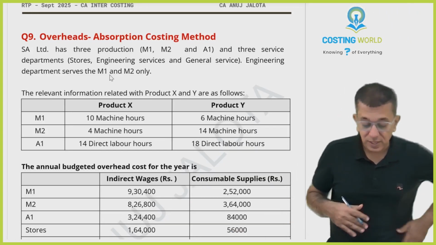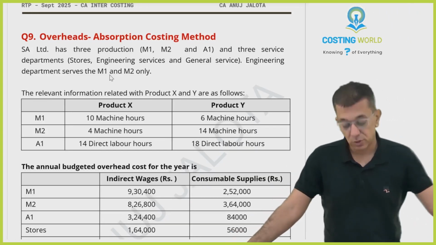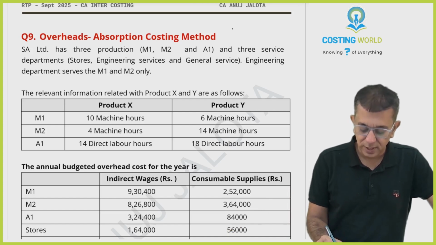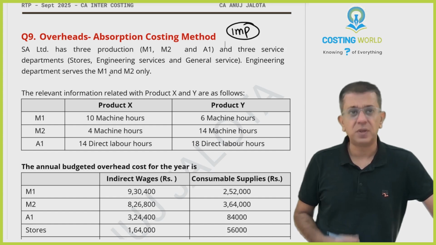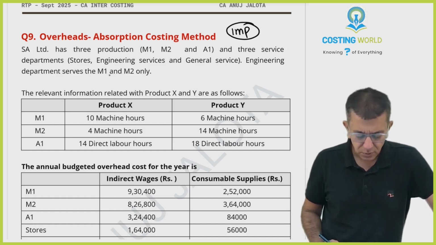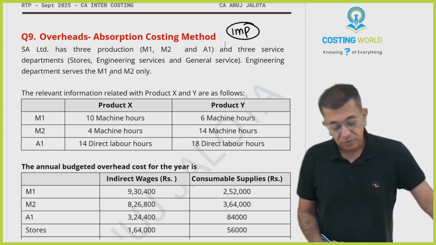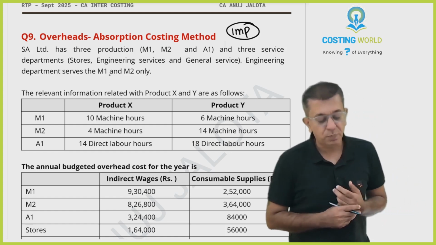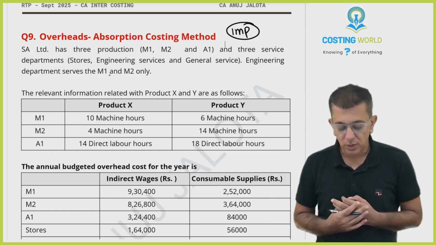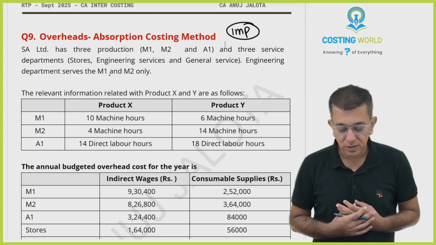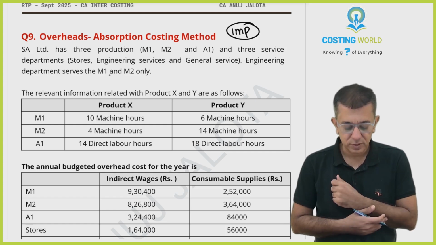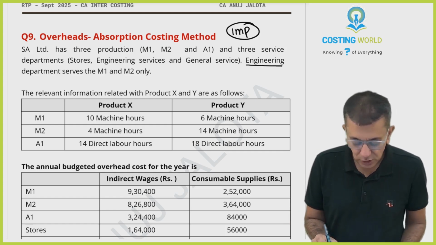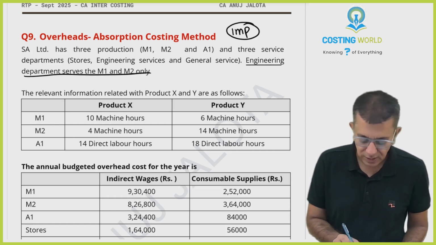So guys, we'll start with question number 9, absorption costing. Now this question I consider as one of the most important questions of this entire RTP, and a very nice question, to be honest. Let's start it off. SA Limited has 3 production departments, M1, M2 and A1, and 3 service departments: stores, engineering and general service. The engineering department serves only M1 and M2.